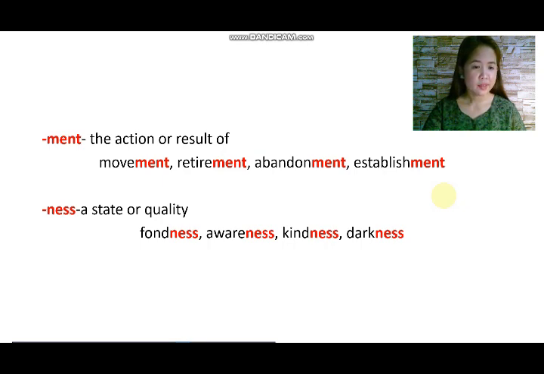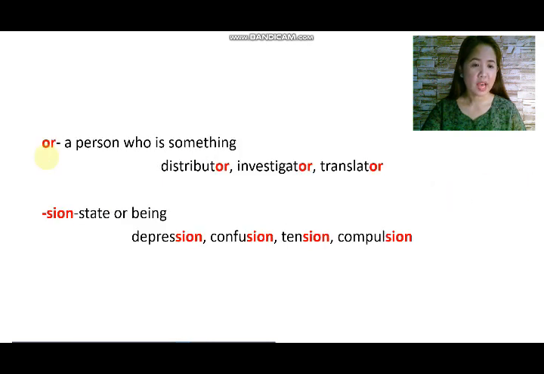Then we have the ness suffix, which means a state or quality, used in the words fondness, awareness, kindness, darkness. We also have the or suffix, which means a person who is something.